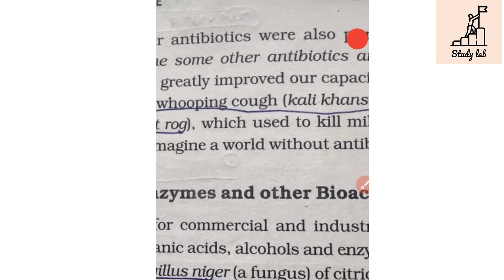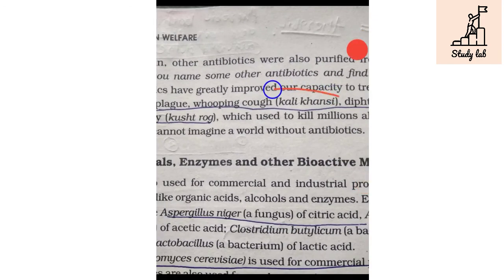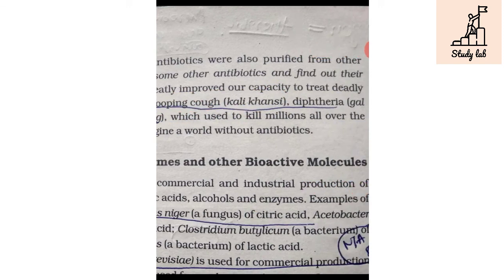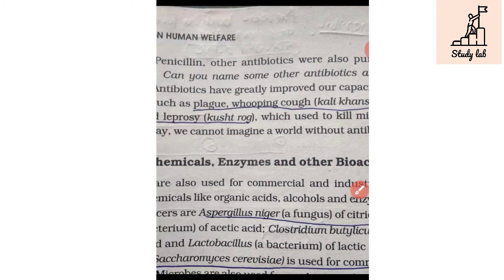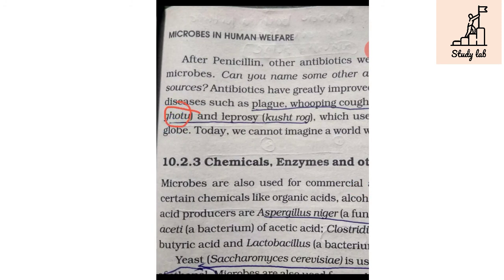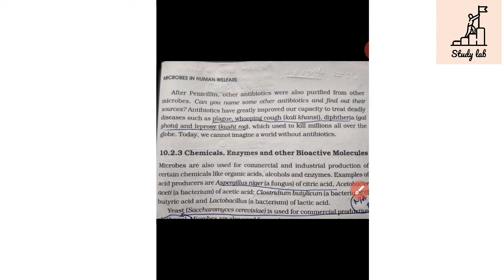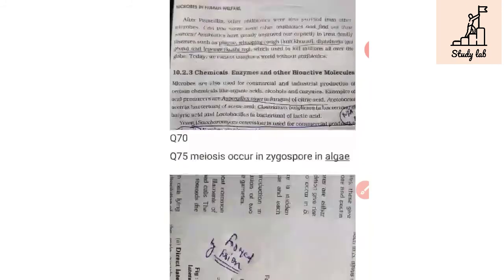The next is question number 57. In this question, it is important that whooping cough is known as kali khasi, and diphtheria means gal ghotu. Kushtrog means leprosy, and they have asked about leprosy. Leprosy is known as kushtrog. These are important things, but students may forget them.